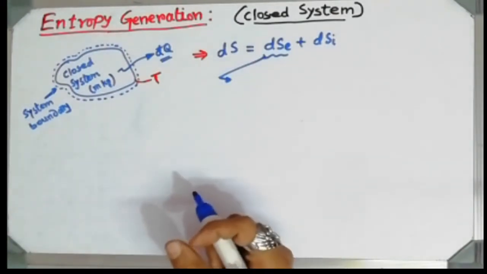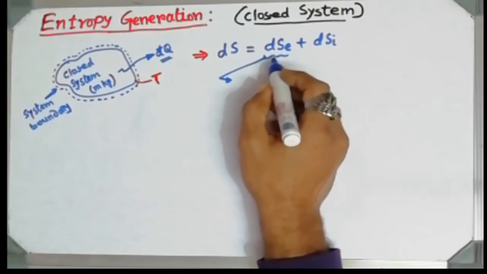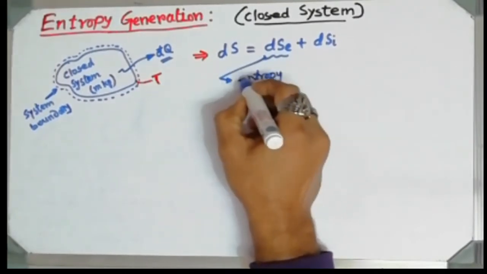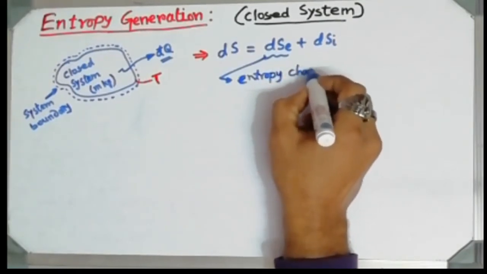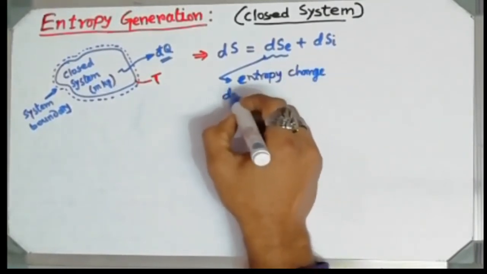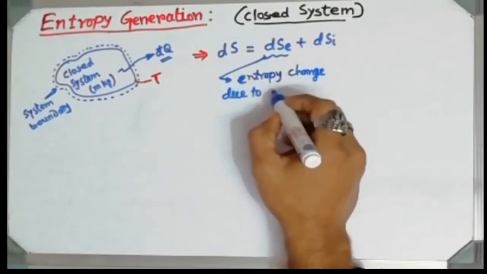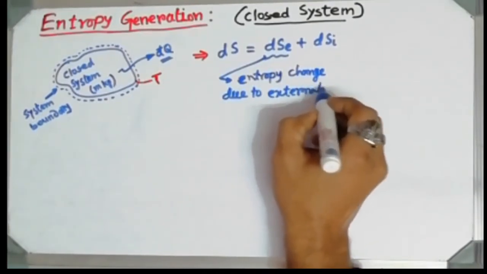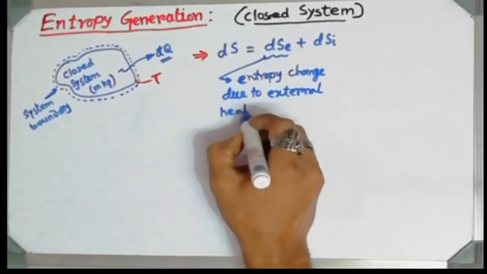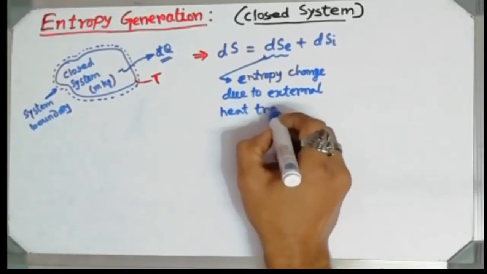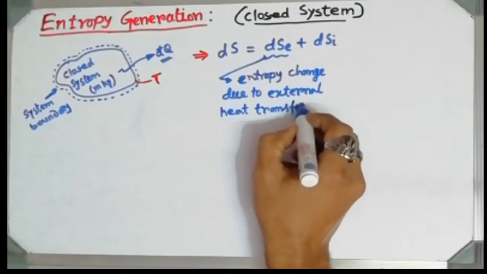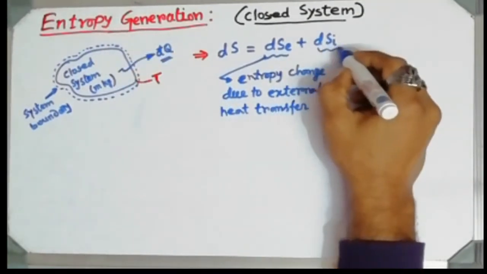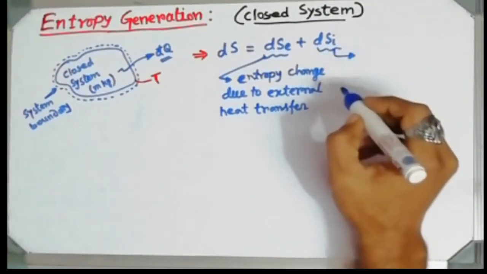We know that. So I can write that the dSe part is nothing but the entropy change due to external heat transfer. External heat transfer means, out of the system boundary, one heat transfer process is going to occur to the surroundings. Now that dSi part, what is that?